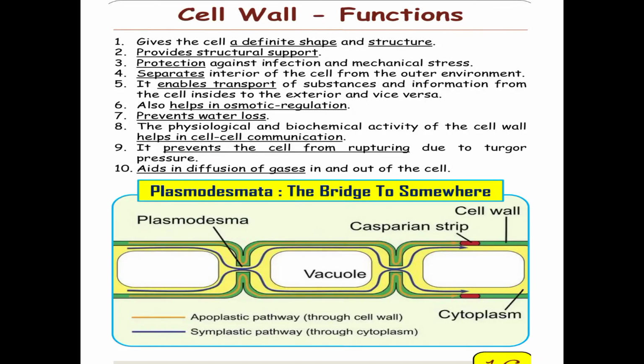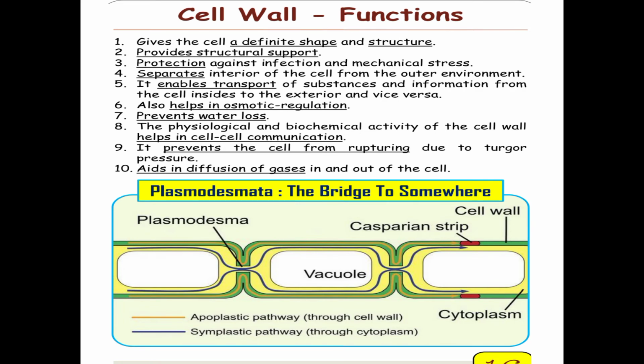What is the function of the cell wall? What is the use of the cell wall? As we discussed already, it gives rigidity and strength. So let us make a list. It gives a definite shape and structure to the cell. It provides structural support.